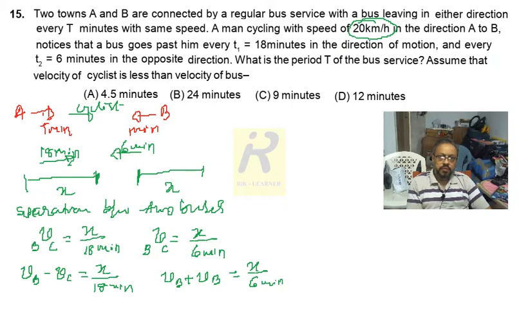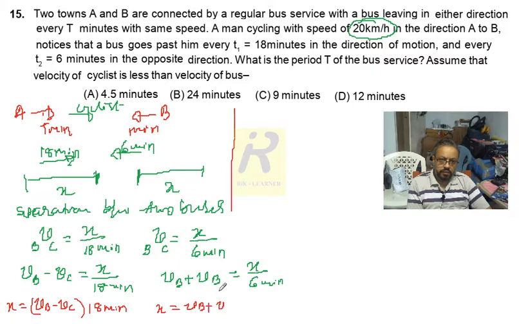Having said this, I can do the calculations for x. So x equals VB minus VC, in kilometers per hour, into 18 minutes, and also x equals VB plus VC into 6 minutes.